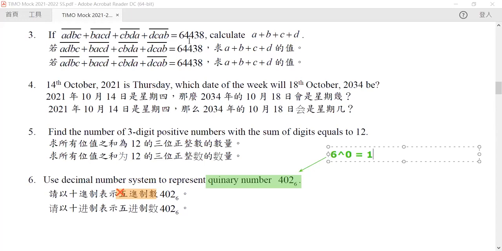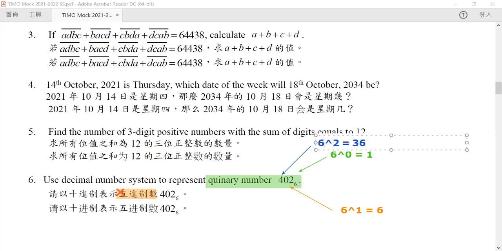For our second digit, it represents 6 to the power of 1, which is equal to 6. And for our third digit, it represents 6 to the power of 2. So this 4 represents 4 times 6 to the power of 2, and hence it represents 36.